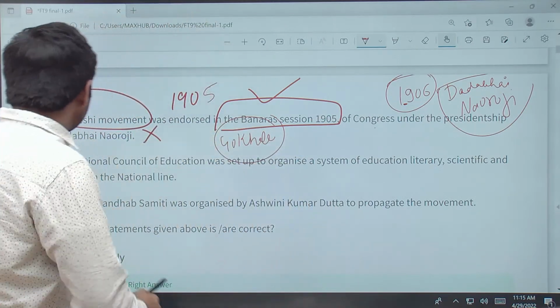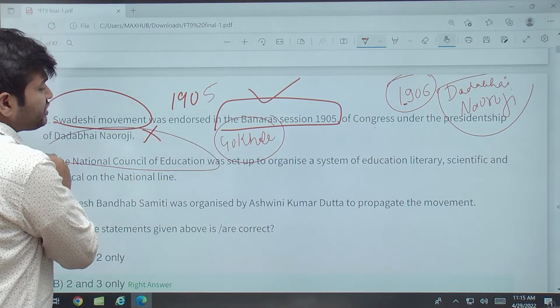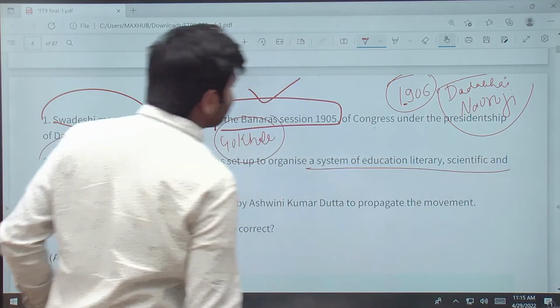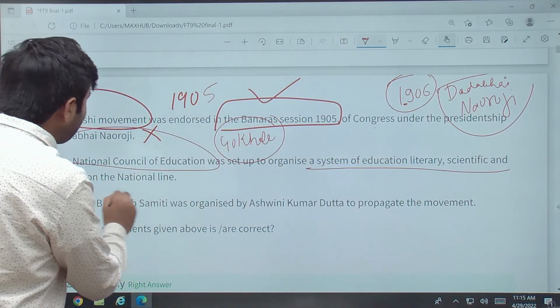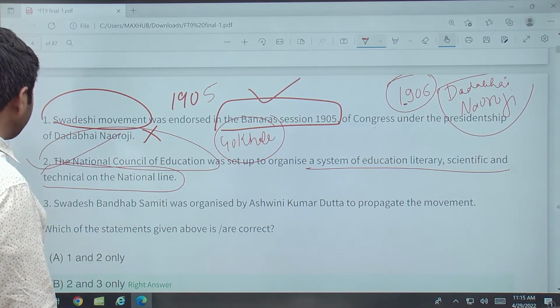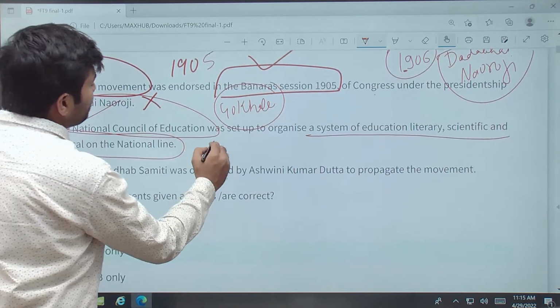The National Council of Education was set up to organize a system of education, literary, scientific and technical, on national lines. Yes, this did happen in 1906.